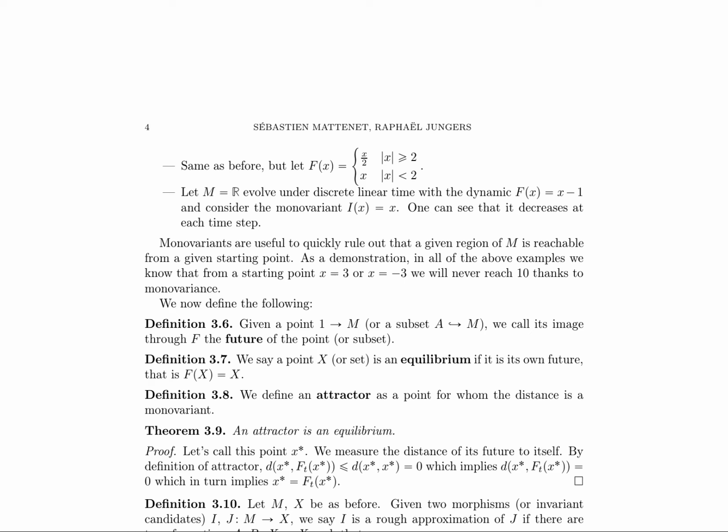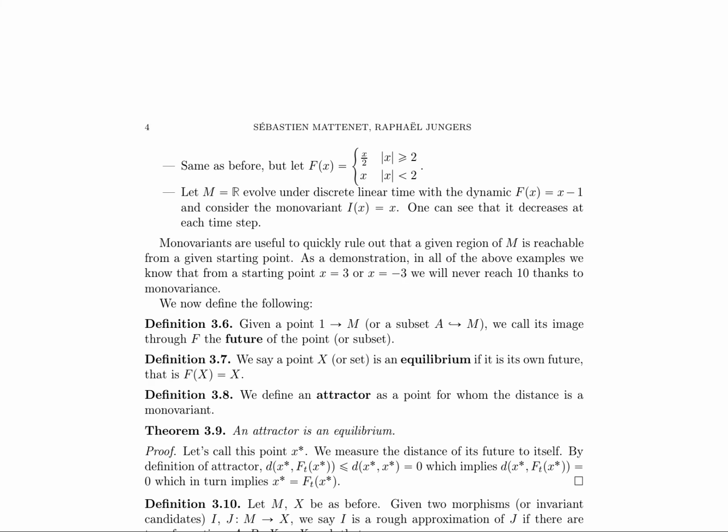The authors also define the concepts of future, equilibrium, and attractor in the context of dynamical systems. An attractor is a point for which the distance is a monovariant, and the authors prove that an attractor is an equilibrium. Furthermore, they introduce the concept of rough approximation of invariance, which allows for comparing different invariants.